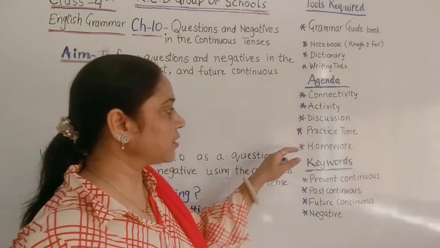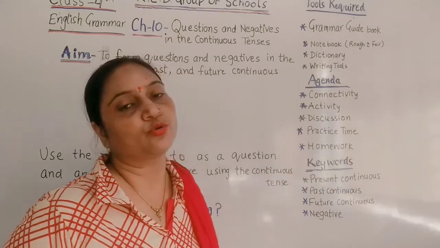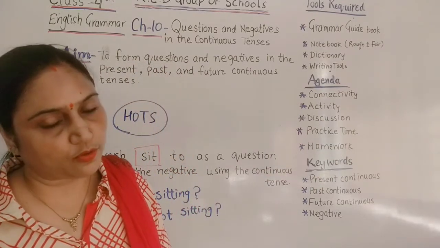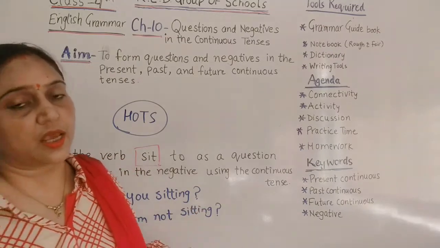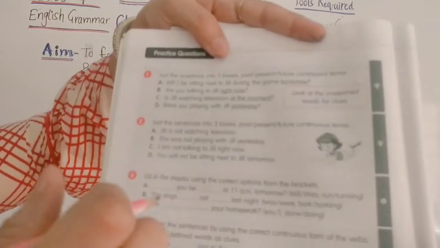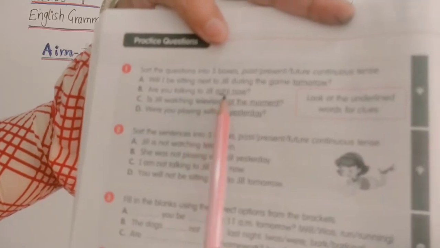Okay. Now this is the time of practice questions. Here we are going to do our question number 1 and question number 2 of grammar guide in your practice time. So your question number 1 is, sort the questions into 3 boxes: past continuous, present continuous, future continuous tense. Here we have 4 sentences and we have to make 3 boxes. After sorting them we have to put them in the correct box. Look at the underlined words for clues. So students, here we have the clues also to identify which tense these sentences are.